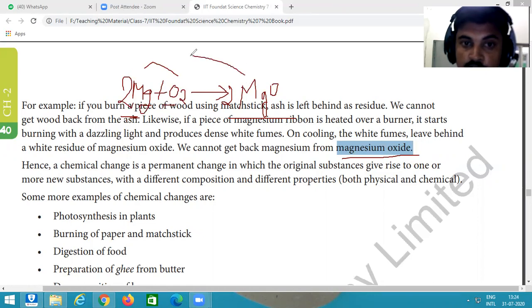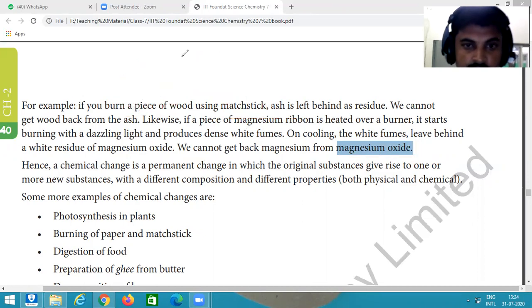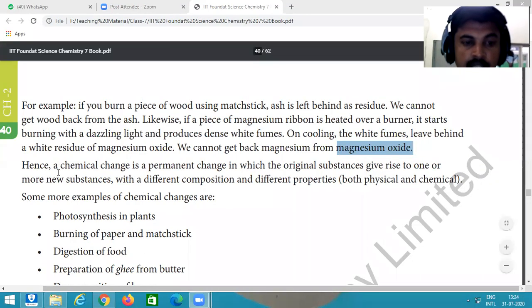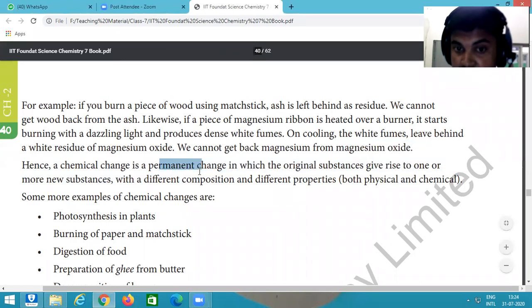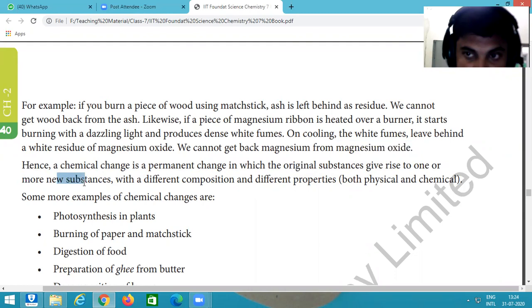We are not able to get back magnesium because chemical changes are irreversible. Clear? Hence, a chemical change is a permanent change, in which the original substance gives rise to one or more new substances. It produces one or more new products. They have different composition or different properties, both physical and chemical properties.